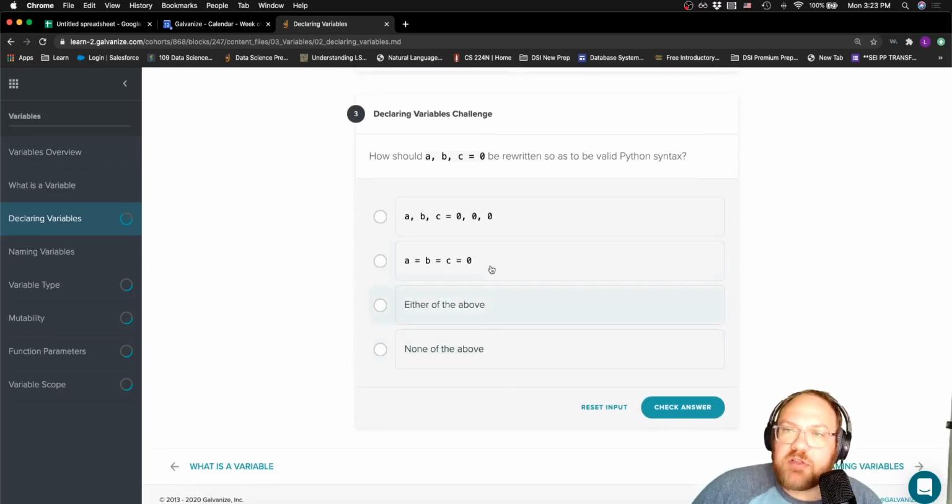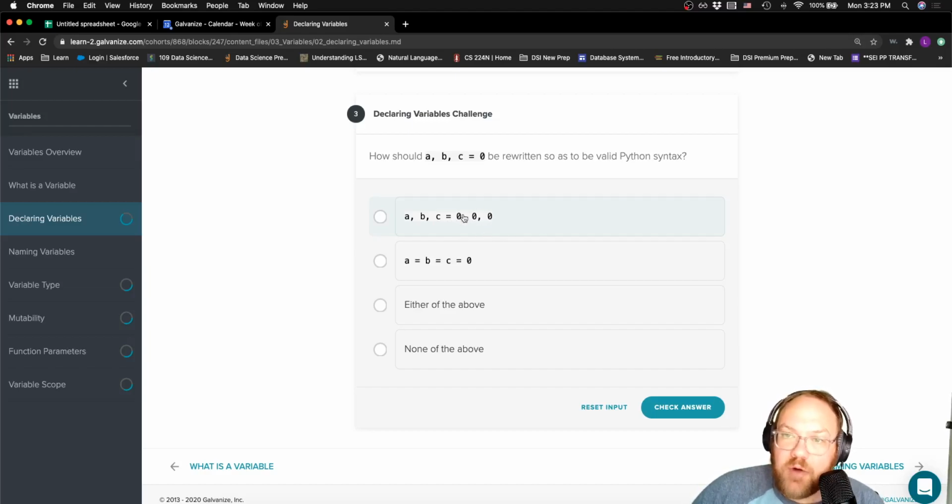And then moving on to the third challenge, it says, how should A, comma B, comma C equal 0 be rewritten so it actually is valid Python syntax? And we have a couple of other choices. We have A, comma B, comma C equals 0, comma 0, comma 0.